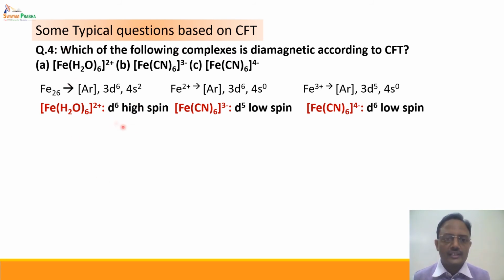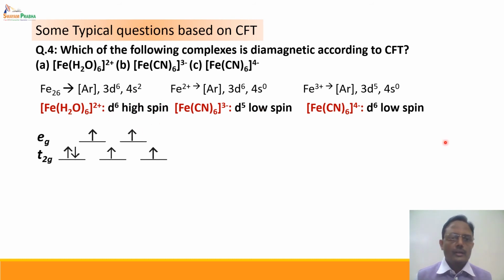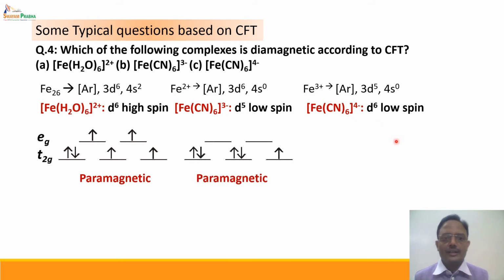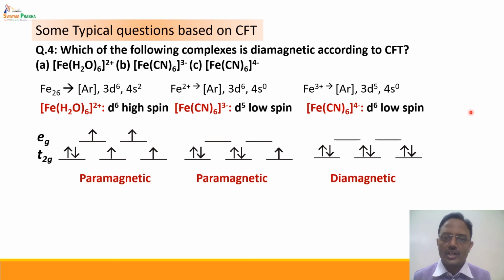Now this is d6 high spin, which means there are definitely unpaired electrons. So the configuration is t2g4 eg2 with 4 unpaired electrons in this complex. Hence it is paramagnetic in nature. Coming to [Fe(CN)6]3-, it is a d5 low spin complex. d5 low spin has 1 unpaired electron, and hence it is also paramagnetic in nature.